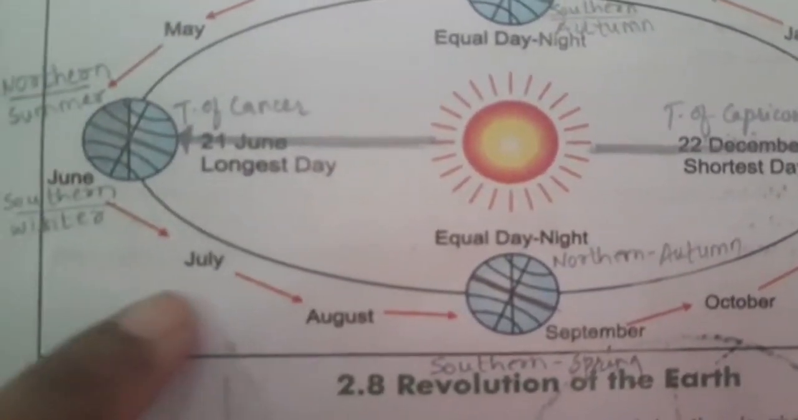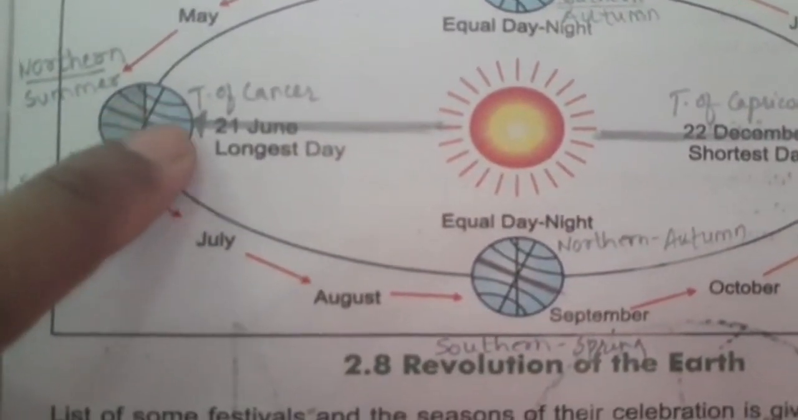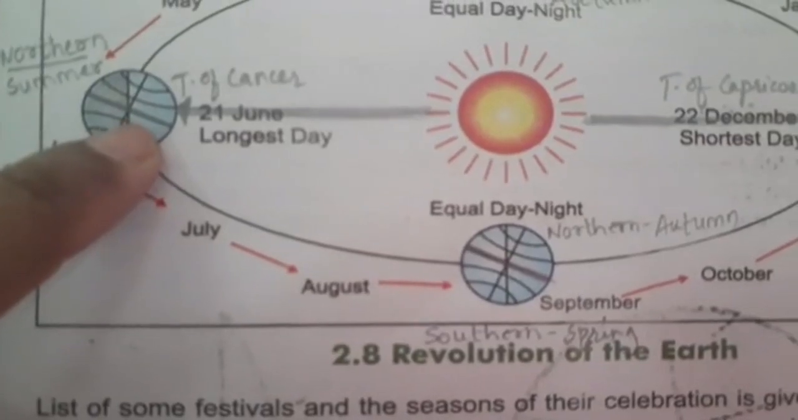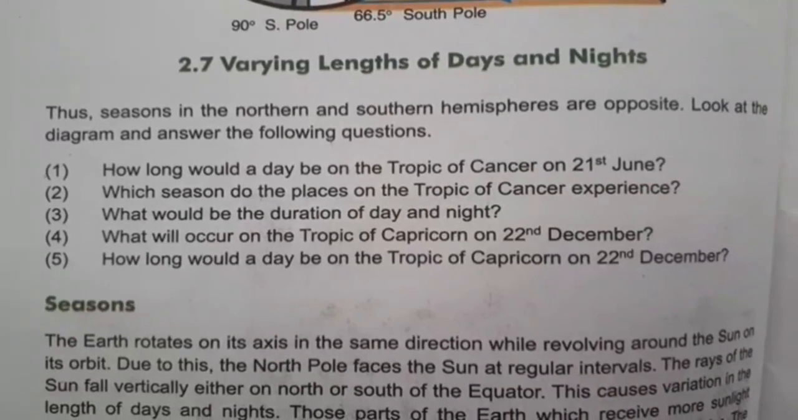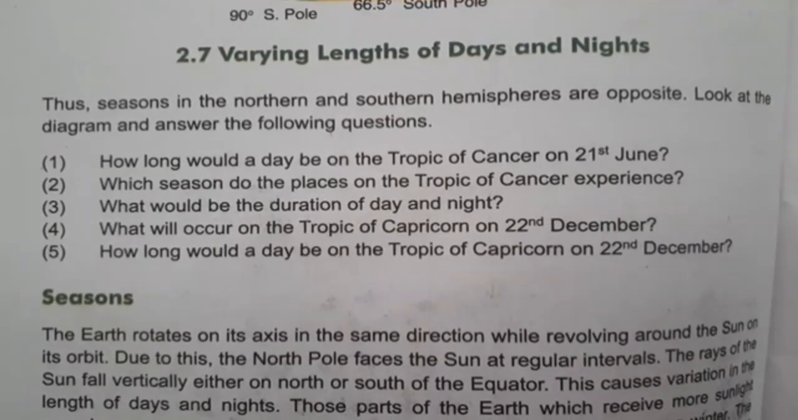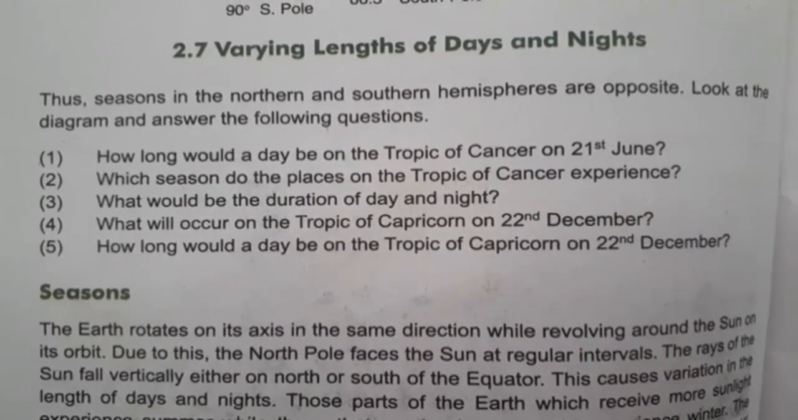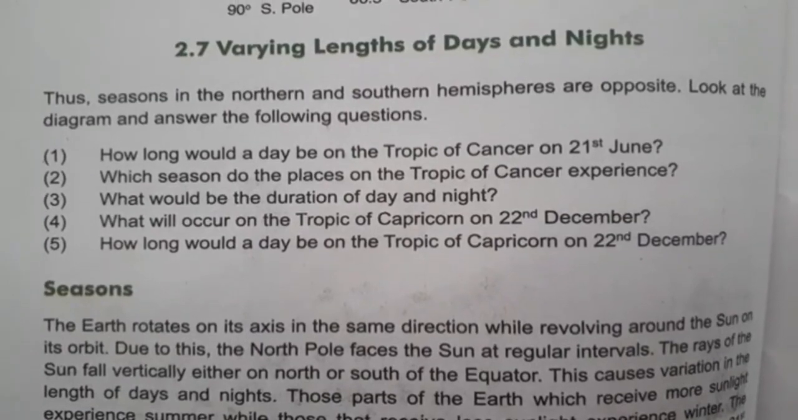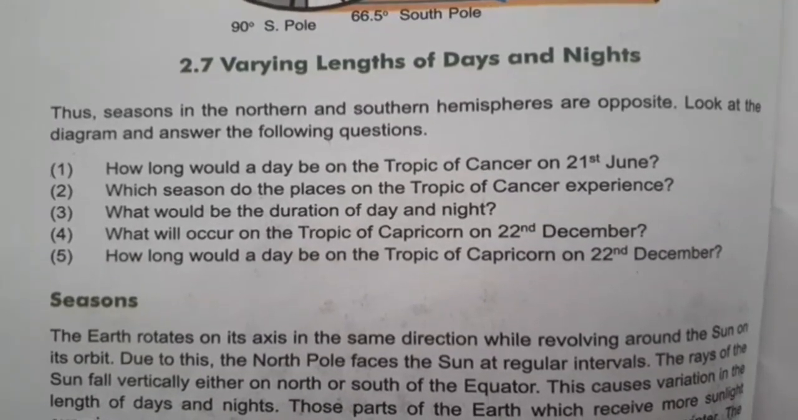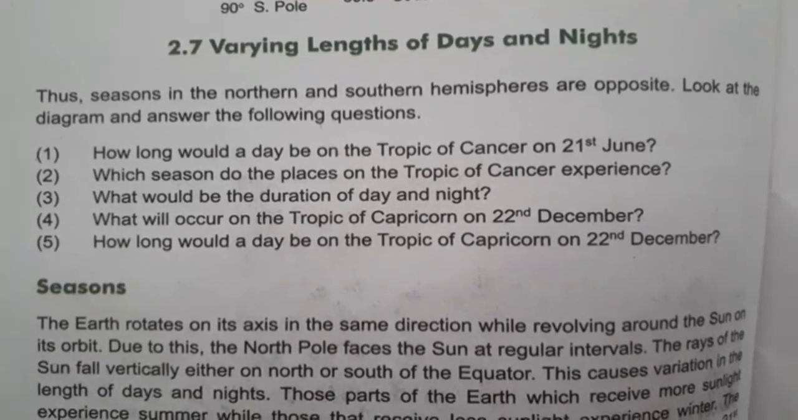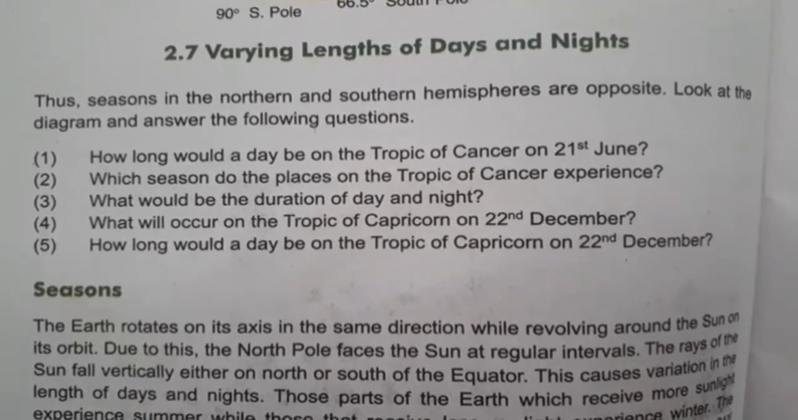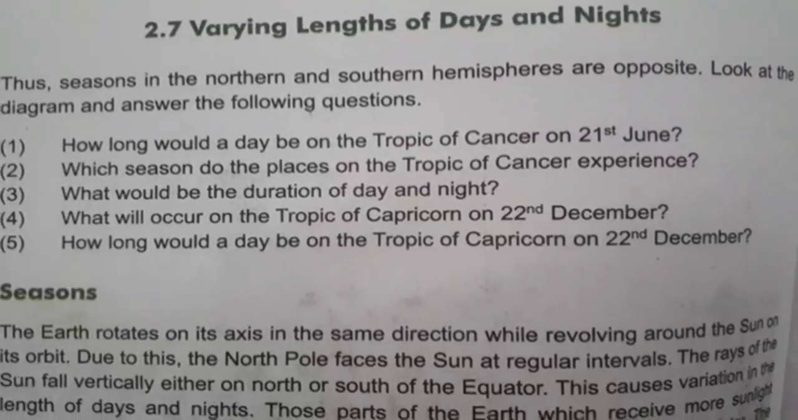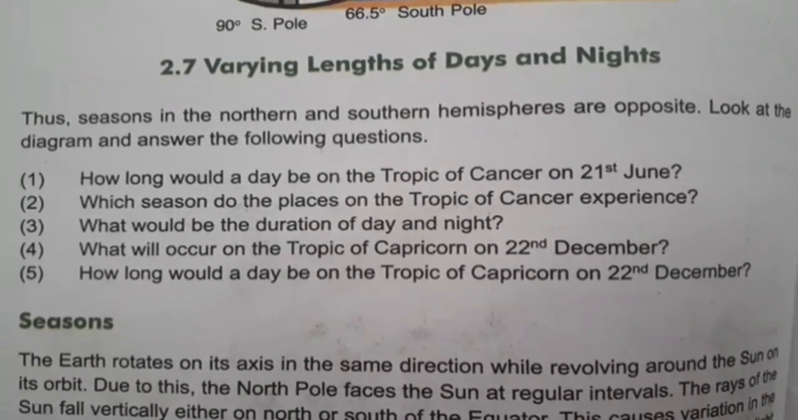As we have understood that this portion receives direct sunlight, the days are longer and the nights would be shorter. Question number 2. Which season do the places on the Tropic of Cancer experience? The season would be summer season because they are receiving the direct sun rays from the sun. Question number 3. What would be the duration of day and night? Days would be long and nights would be short.